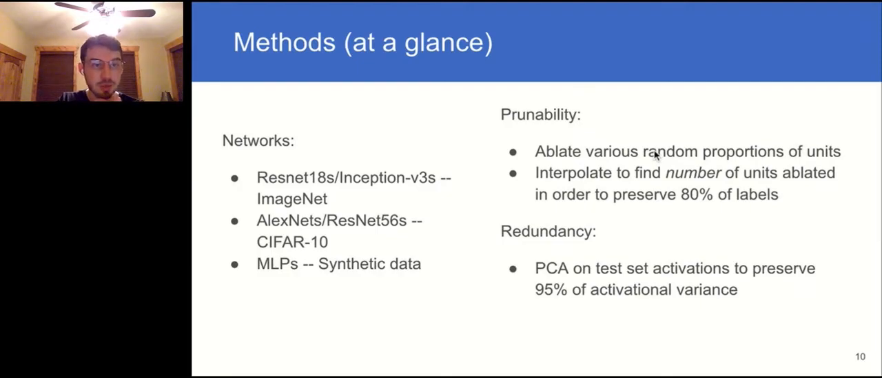When it comes to prunability, we measure it by randomly ablating or dropping out various proportions of units and interpolating to estimate the number of units that can be ablated this way while preserving 80% of labels. For redundancy, we measure it by doing principal component analysis on activations over the test set and seeing what number of components can be removed while still capturing 95% of the variance among the activations. For these, we average results across layers.